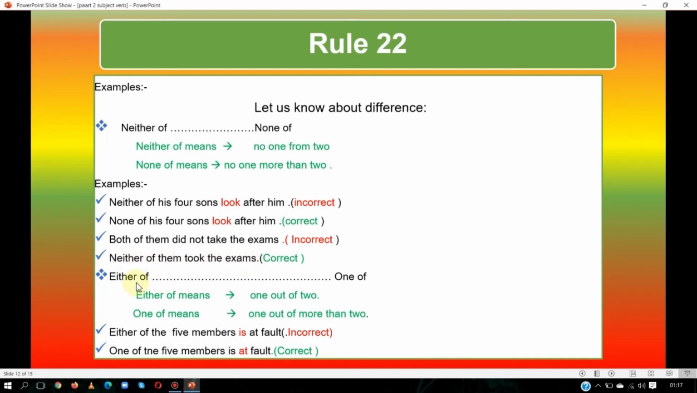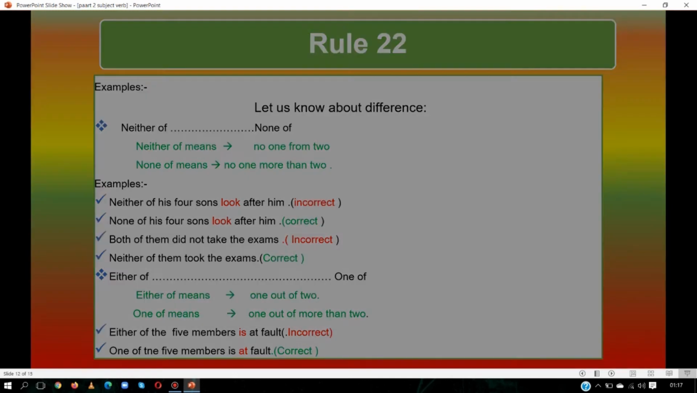Now the difference between either of and one of. Either of means one out of two, and one of means one out of more than two. See the examples. Either of five members is at fault. There are five members, so we can't use either of because either of is used for one out of two. But here the persons are more than two. So we will write one of the five members is at fault. So we will use one of instead of either of. Let us see the next.